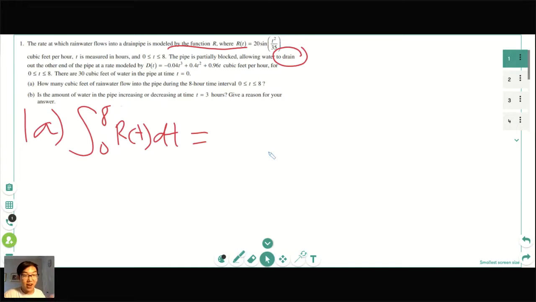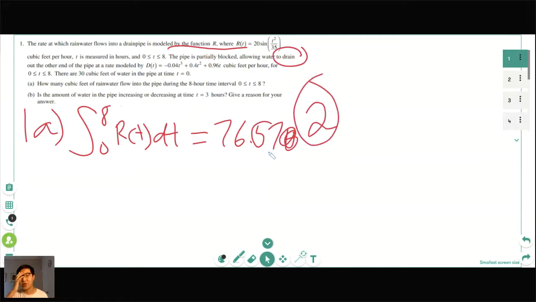Put it into the calculator if you have one and tell me what you end up getting. 76.570, and good job. That's the correct answer, and that will get you your 2 points for that question. So good job. Now we'll do part B.